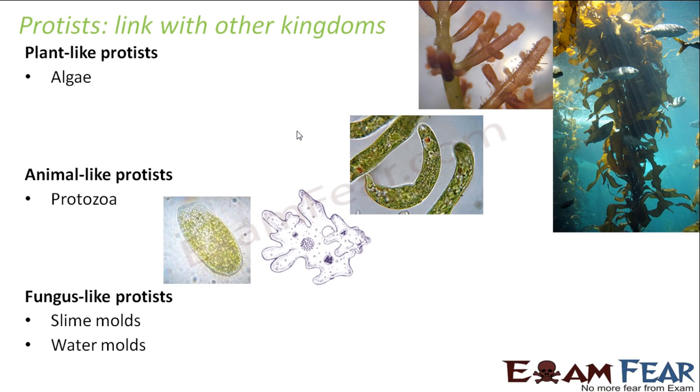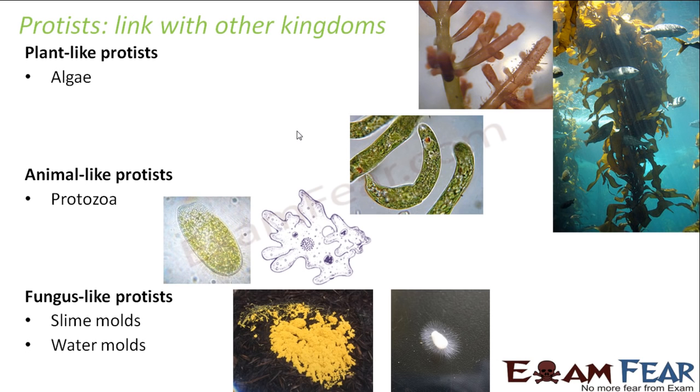So these slime molds and water molds, because of their appearance, were mistaken to be fungus. But later it was found that they do not have all characteristics or all behavior similar to fungi, and that is why they have been put under protists and are known as fungus-like protists.